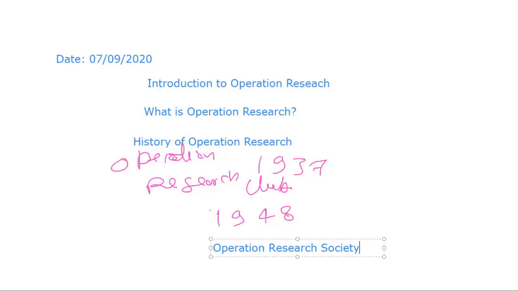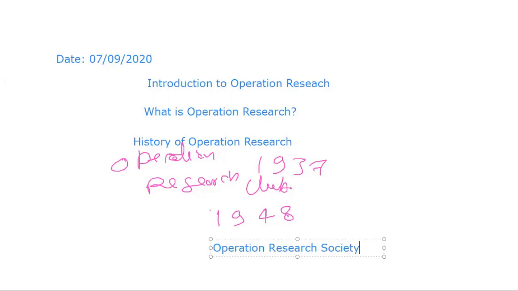Operation Research Society of America was founded in 1950. In 1957, the International Federation of Operation Research Societies was established with its headquarters in London.